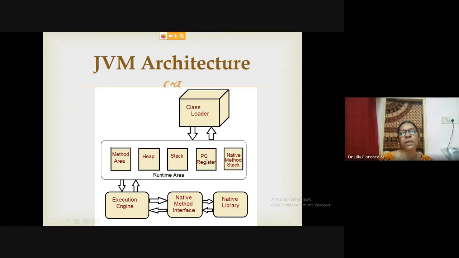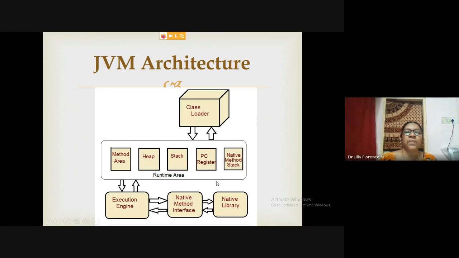PC register, program counter. That is, the PC will always carry the next instruction to be executed. Native method stack: whatever Java libraries support executing a Java program will be here. And then this is the interface to execute our Java. This is the architecture of JVM. These are all the locations or libraries which help to execute our Java program.